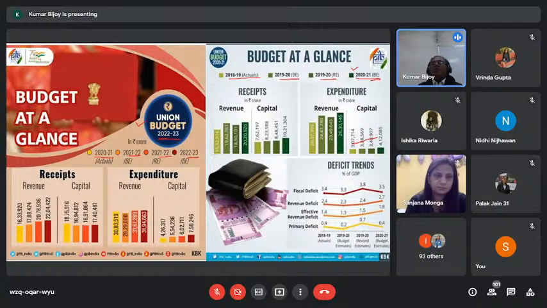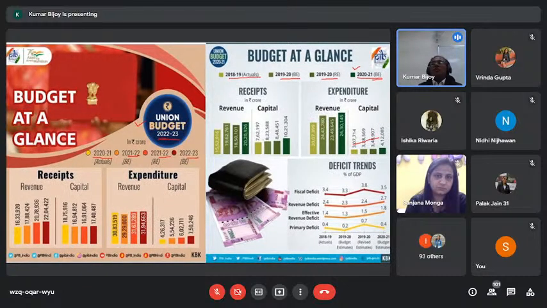Now, when we talk about revenue expenditure, what was the revenue expenditure planned by the government in 2018-19? 20.07. This was the planned revenue expenditure.